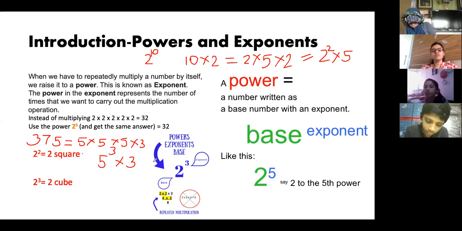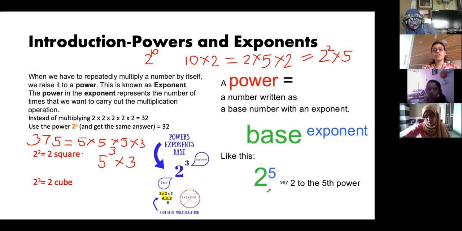That is why I gave you this example of prime factorization, that in prime factorization, usually you get repeated multiplication. So wherever you have repeated multiplication, we use base and exponent. Is it clear, everyone? What is base, what is exponent, and how do we pronounce this?